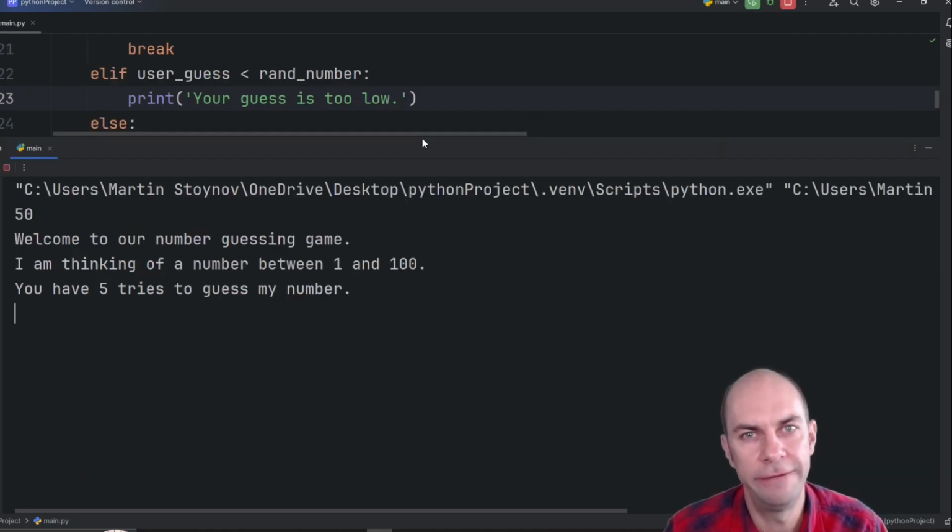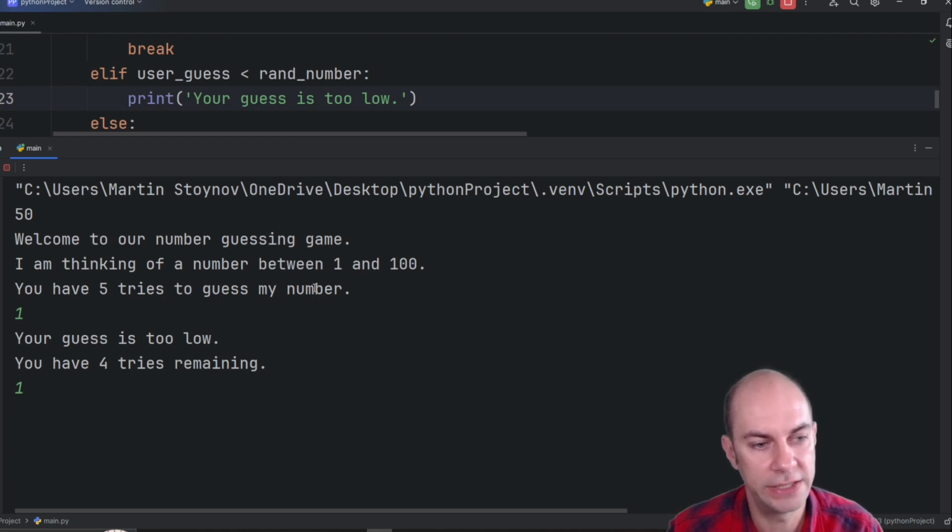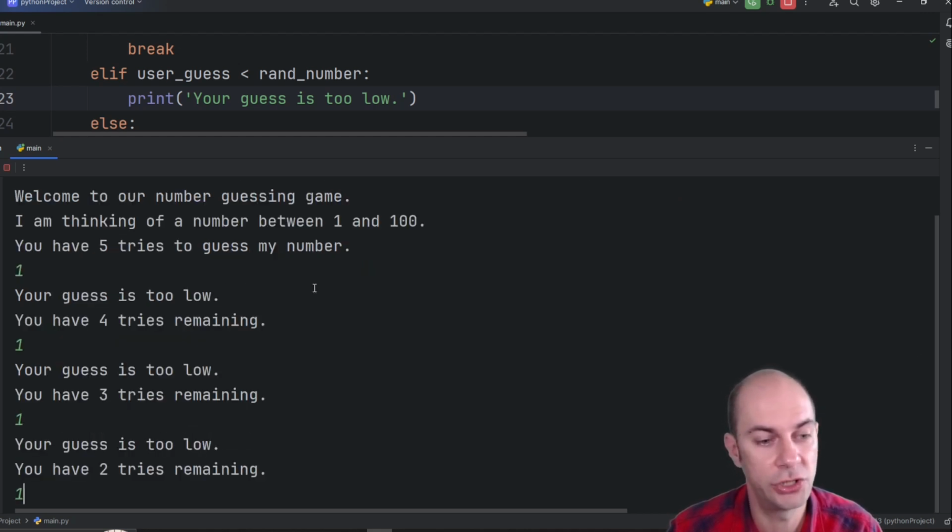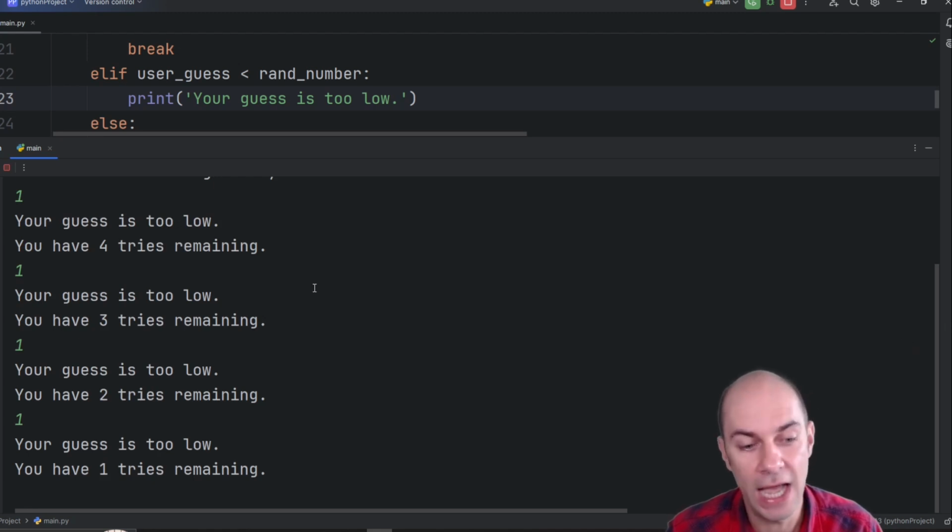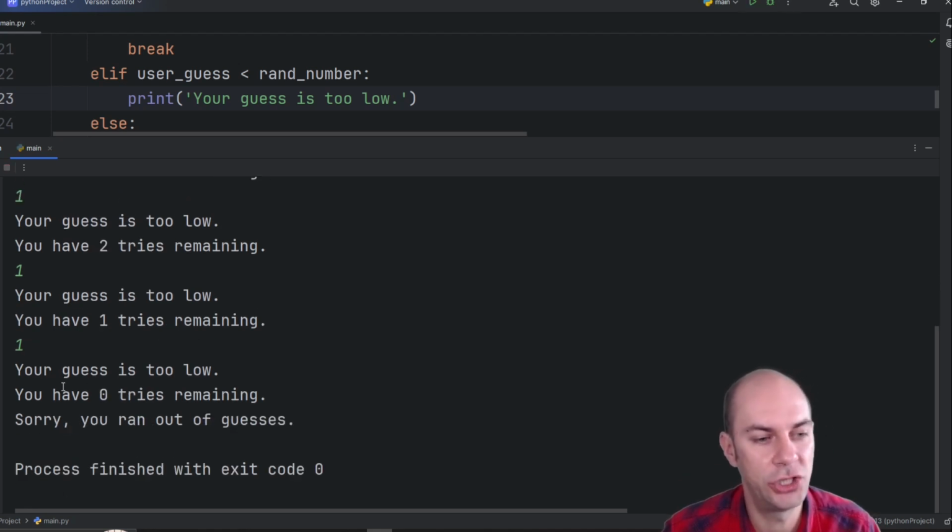So the game is largely finished, but you need to test it and debug it. You need to cover as many different scenarios as possible to uncover issues that you might have. And one issue that I uncovered via testing is, what if we fail to guess the right number? So we need to guess 50, but let's say I keep guessing 1. So your guess is too low. You have 4 tries, 3 tries, 2 tries, 1 try. And now I only have 1 try, I go 1, and now I have this issue that it says you have 0 tries remaining.